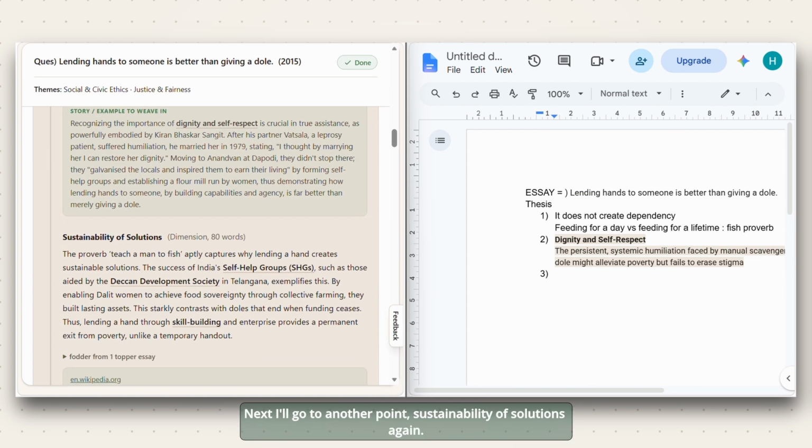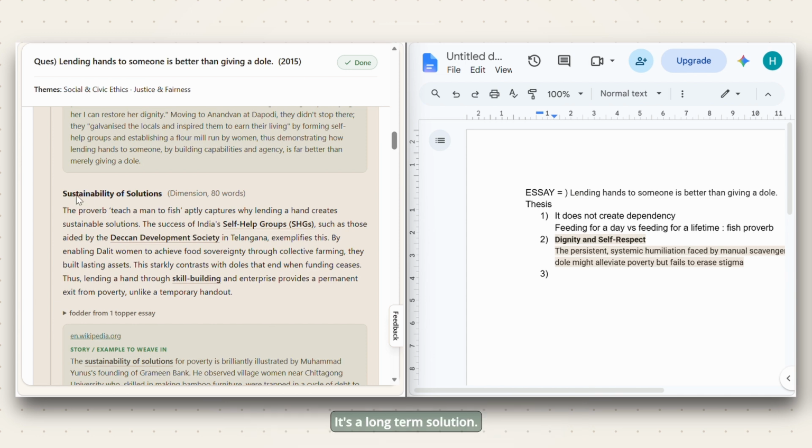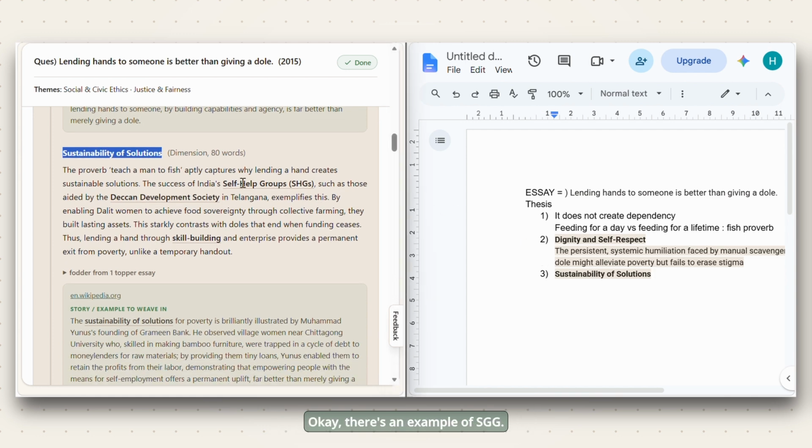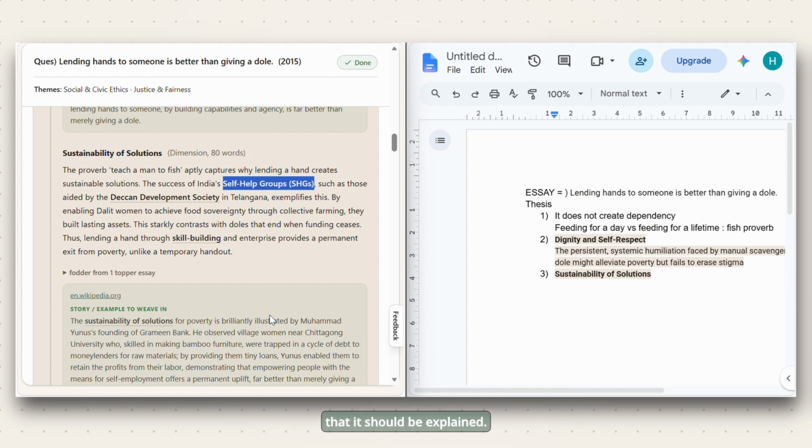Next, I'll go to another point, sustainability of solutions. Again, these are long-term solutions. When you go for capacity building, it's a long-term solution. So I'll just add this point again to my notes. And I will pick up something from here. Okay, there's an example of SHG. This is great. It relates to our GS understanding and it helps us explain the point in the exact manner that it should be explained.